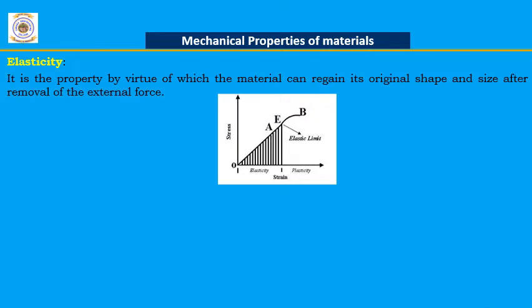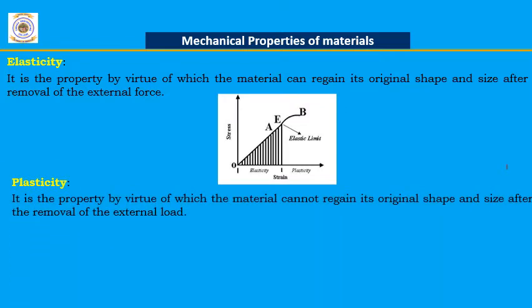Next one, plasticity. It is also one of the important mechanical properties of the material, by virtue of which the material will not regain its original shape and size after removal of the external load. With the help of the same stress strain diagram, I will explain the property plasticity.